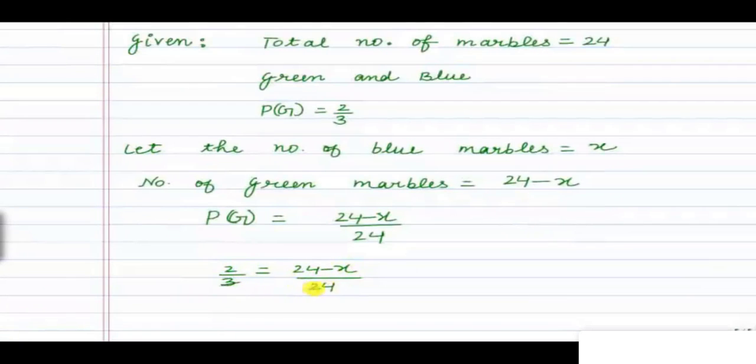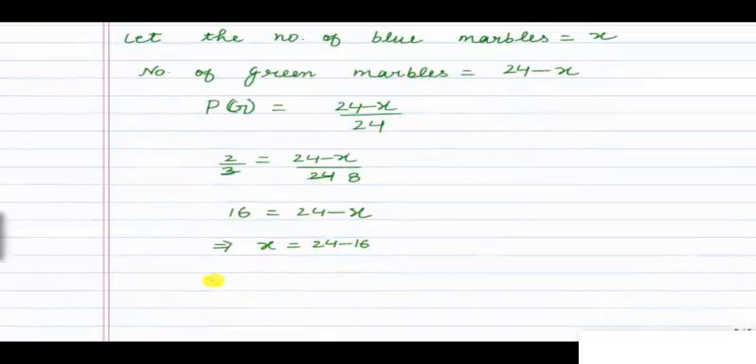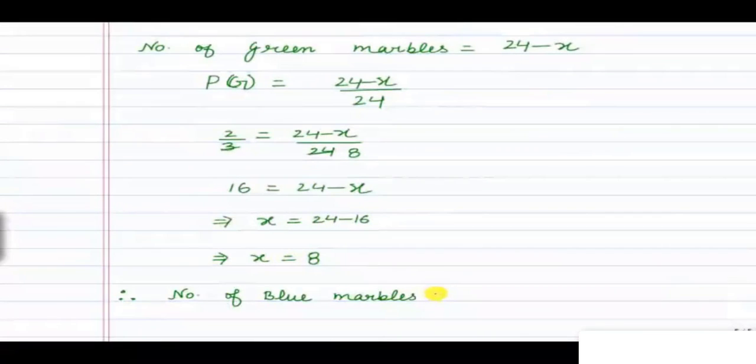This can get cancelled; this is 3 8s. Now this will become 16 is equal to 24 minus x. So this will imply from here that x is equal to 24 minus 16, so x is equal to 8. Therefore, the number of blue marbles is equal to 8. This is our answer.